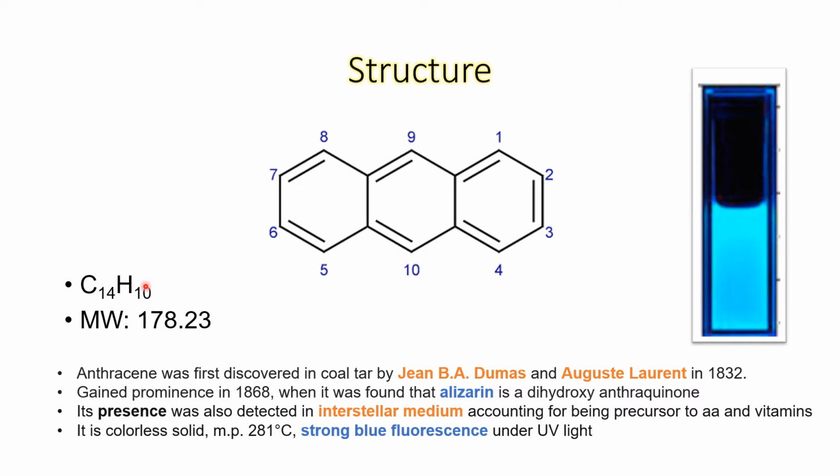But we don't name all of the carbons. Numbering starts from any one end. It continues along the periphery of that ring. Then it is continued with the other ring at the corner, and at the end we number the central ring. Out of 14 we are numbering only 10. The logic behind this is that only those carbons are numbered which are capable of undergoing substitution.